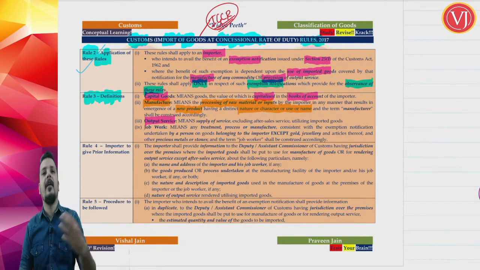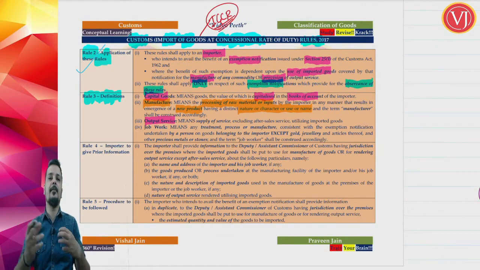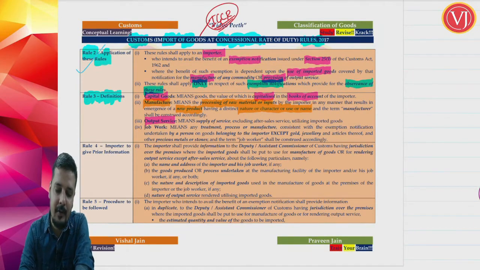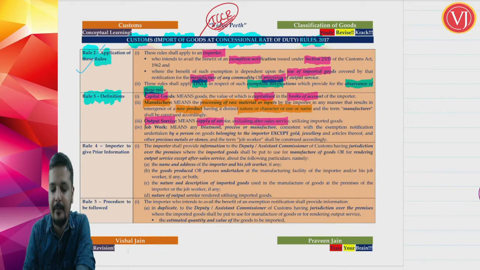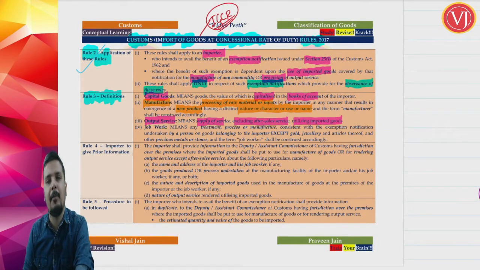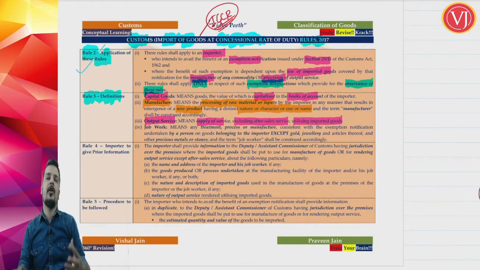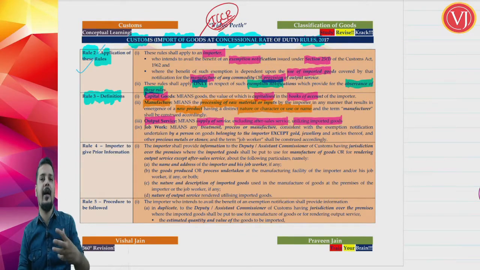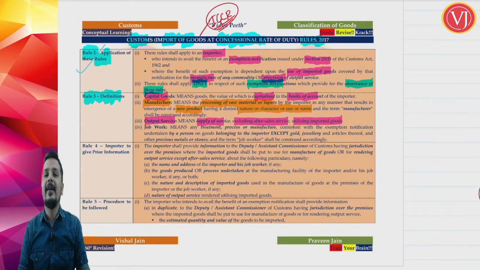Now friends, either the end use of your imported goods is manufacturing something, or the end use is providing some output service. What is meant by output service? Friends, output service here means supply of any service other than after sales service. You are importing the goods and using them for providing some kind of service. So you are importing laptops and providing, say, technical testing services.